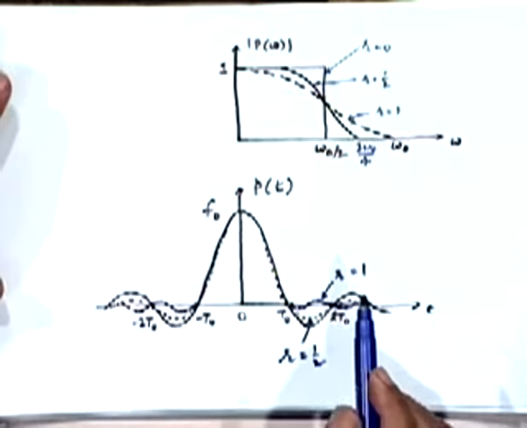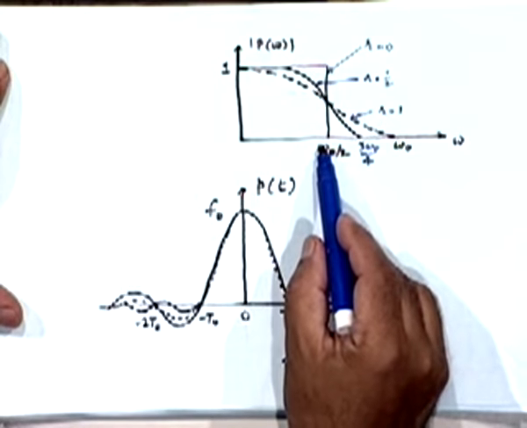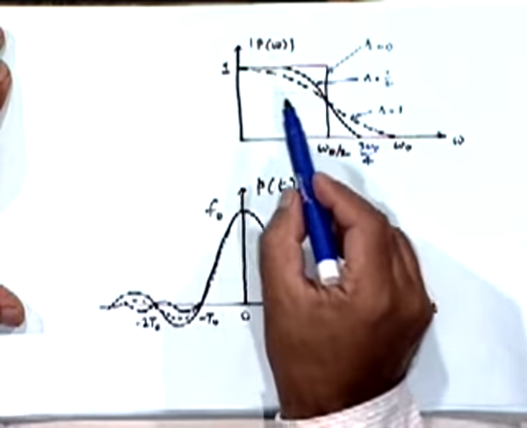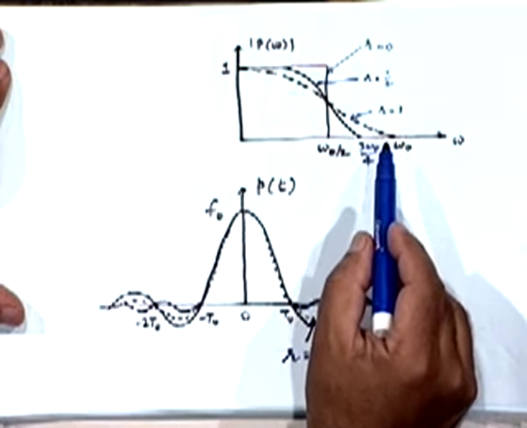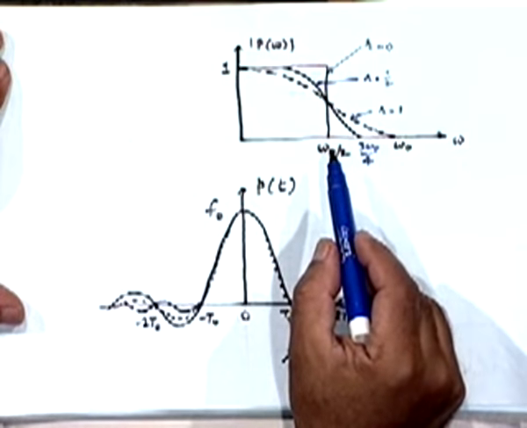Now, so far so good. The question that might arise from here is the following. What we are seeing is that the minimum bandwidth required to transmit at f0 is f0 by 2, right? The Nyquist frequency or the Nyquist bandwidth. And if you want good perturbation tolerance, what we have argued so far is that we need excess bandwidth over and above the minimum.